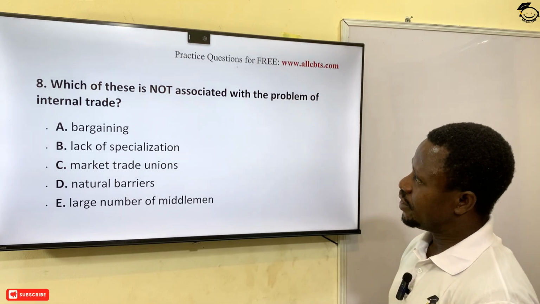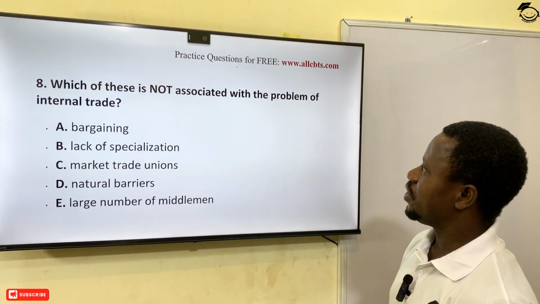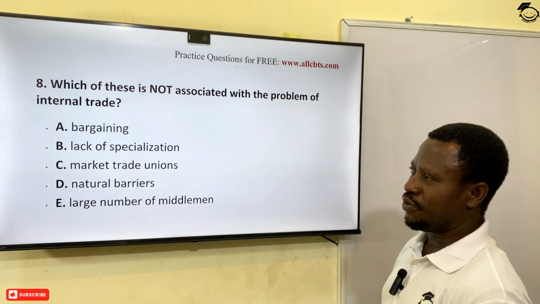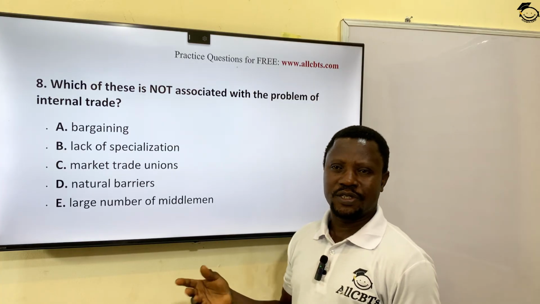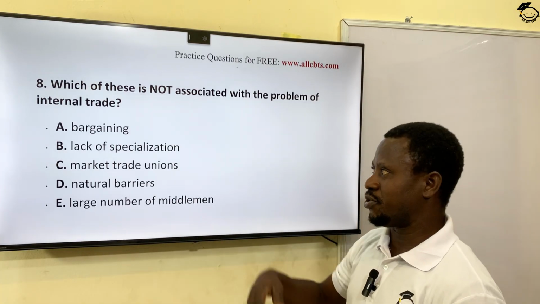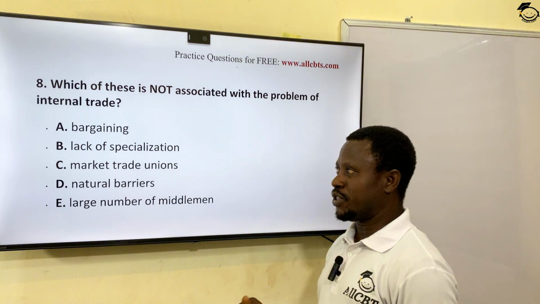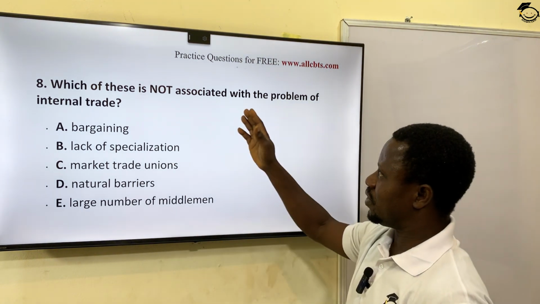The next question: which of these is not associated with the problem of internal trade? What is internal trade? Internal trade is the trade within the economy, the trade within a state, within a country. You don't cross the border, it's within a border. So which of these is not associated?